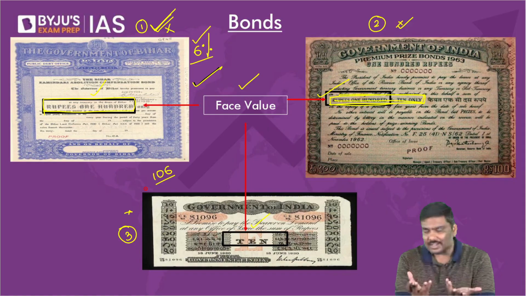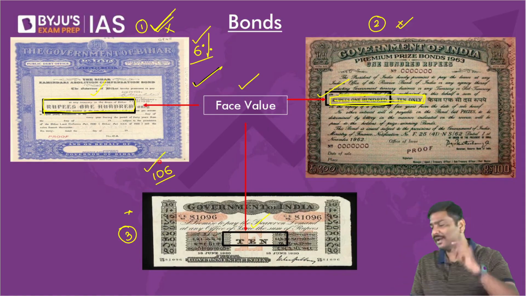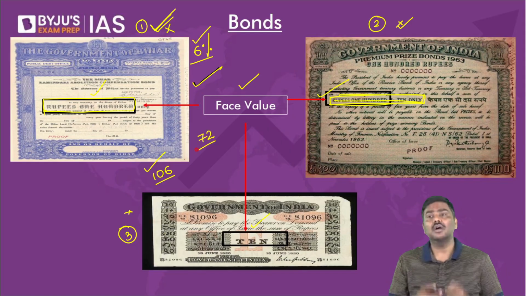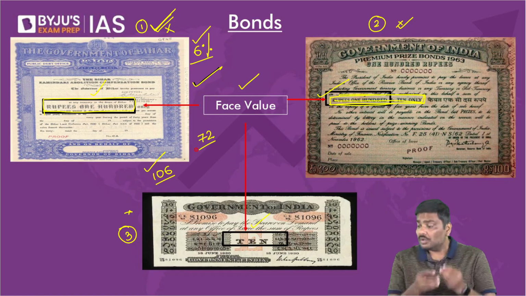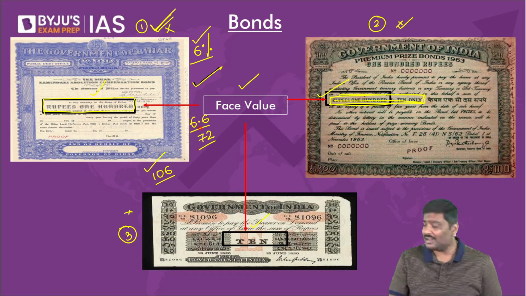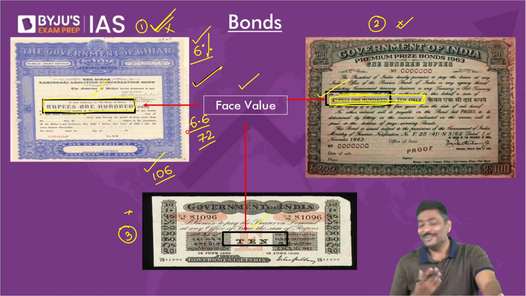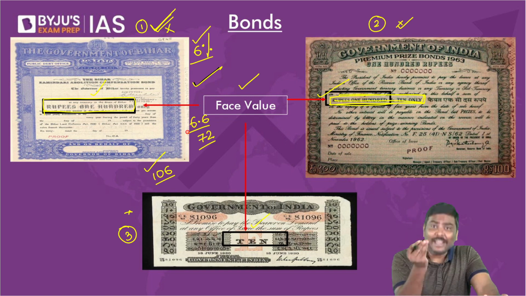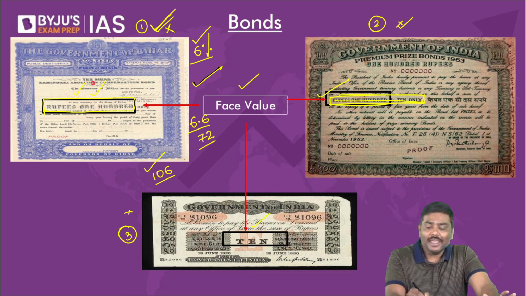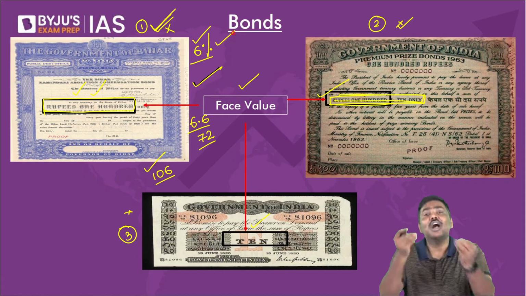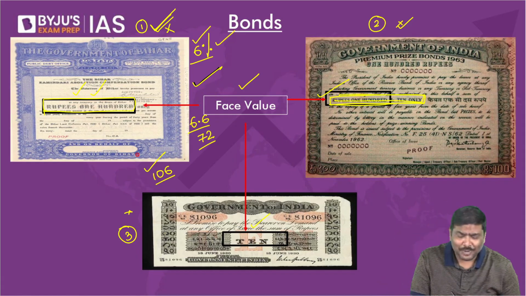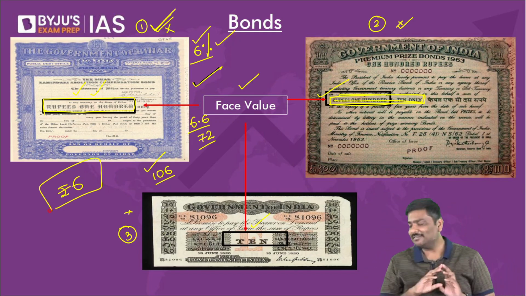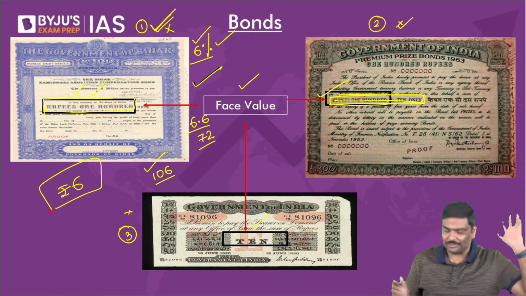Interest rate, my dear, interest rate. Two people are saying 106 is my interest. There is one student with a very interesting number, 72 rupee interest. How? There are two students who are saying 6.6 rupee interest. My goodness. Be very, very careful. You are not able to calculate interest on 100 rupee. If 6% is the rate, how much interest will you get? 6 rupee interest, my dear. Some students are basically throwing any number that they feel like.